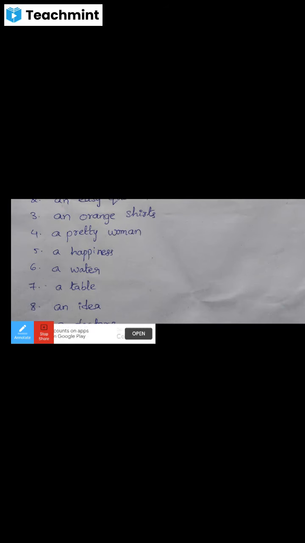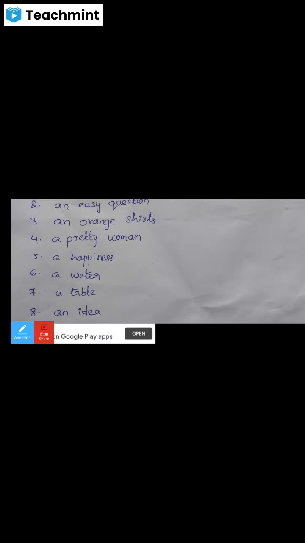Already I told you, we do not use a or an before plural nouns, abstract nouns, or uncountable nouns. So the third one, an orange shirts, is a plural noun, and that is a mistake. We do not use a or an.